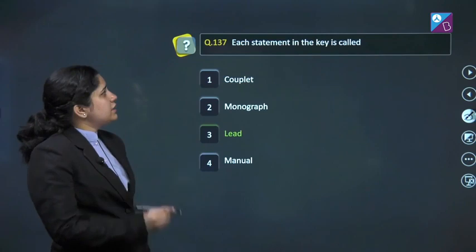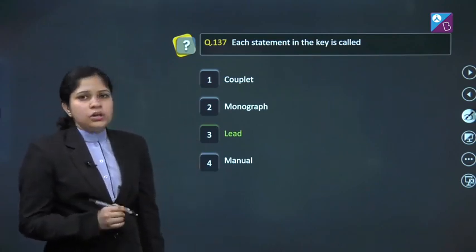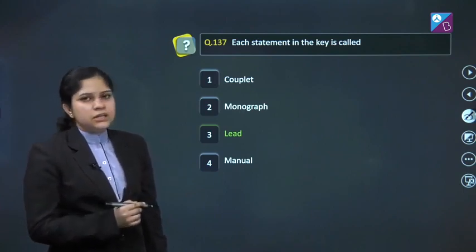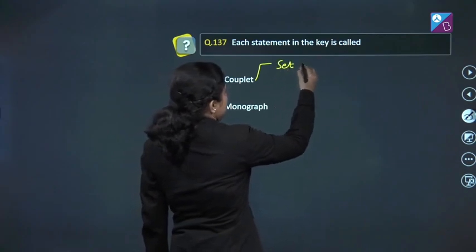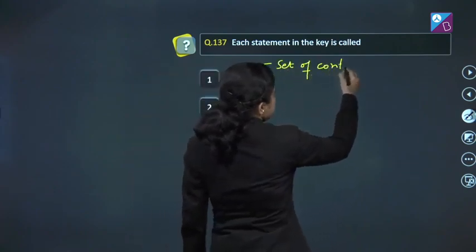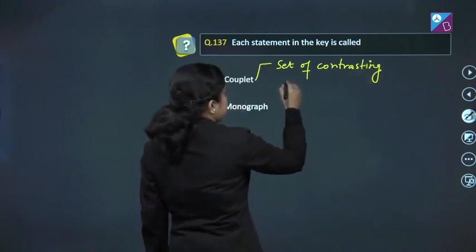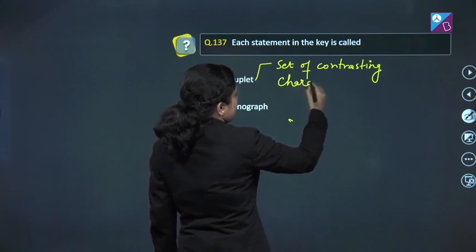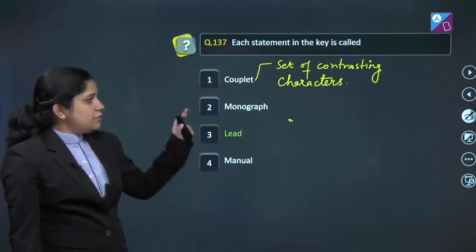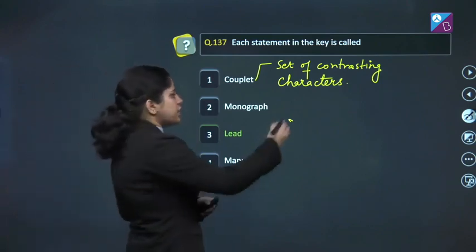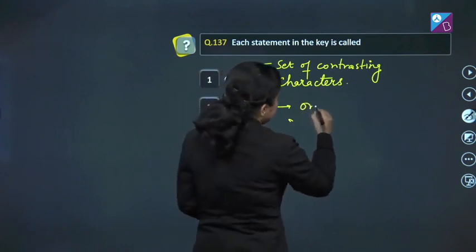Question number 137. Each statement in the key is called. First, couplet. This is incorrect because couplet refers to set of contrasting characters in a key. Second, monograph. Monograph is also incorrect as it gives the information about only one taxon.